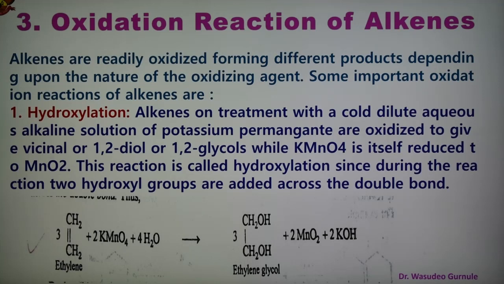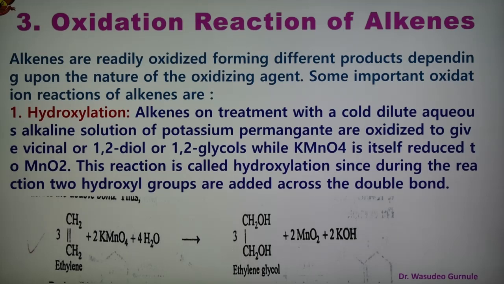As we know, during this reaction the pink violet color of potassium permanganate solution is decolorized, and brown precipitate of manganese dioxide is obtained. Therefore this reaction is used as a test for unsaturation under the name Baeyer's test. As we know, we perform Baeyer's test in the laboratory.